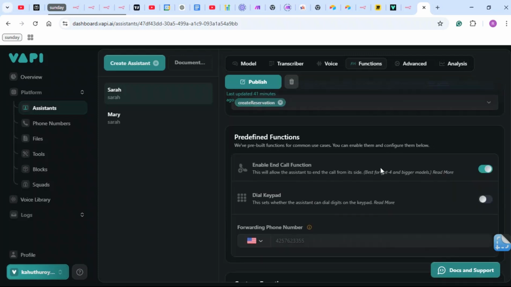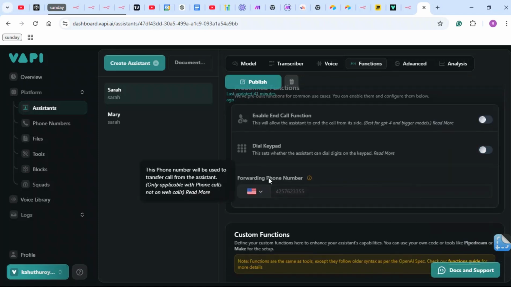Sorry about that. Okay, I am not sure about this. I'm going to get back to this soon, because there is another place in advanced where we can configure this, and I'm just reading it out. Best for GPT-4 and bigger models. Let me just leave it out for now.